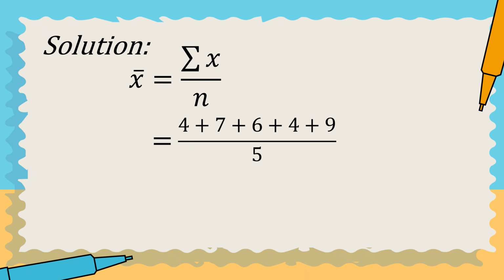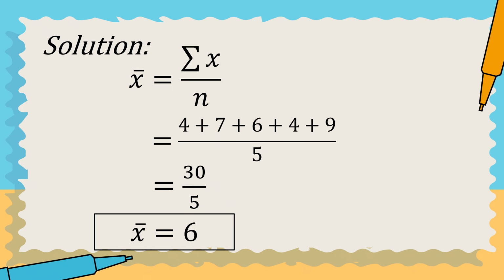It is divided by 5 because we have 5 values in the problem. Next is, we will get the sum of all the values. 4 plus 7 plus 6 plus 4 plus 9 is equal to 30. 30 divided by 5 is 6. Meaning to say, the mean of the given set of values is 6.